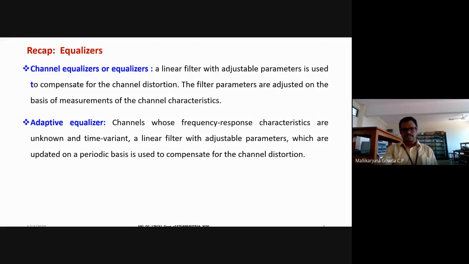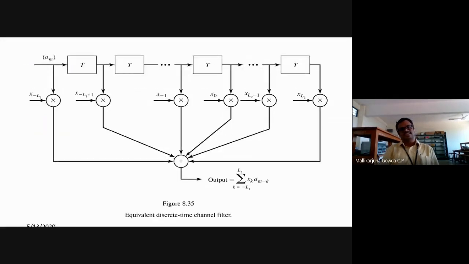Let me take an example. This is the circuit, or we can say the discrete time channel filter, meaning it is an equalizer circuit. A suffix M is my input data sequence. This input data sequence I will pass through an FIR filter. The complete thing is an FIR filter, that is a finite duration impulse response filter.